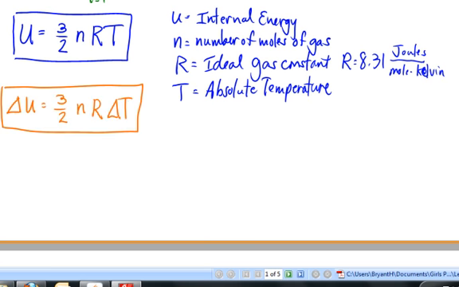This orange equation, the one that says changes in internal energy are equal to 3/2 times n times R times delta T, is the equation that we're going to use more and more when we get to thermodynamics, the first law of thermodynamics. And we're going to see that these changes in internal energy in a heat engine, say like an automobile engine or in a steam turbine, are going to occur as a result of work that can be done on the gas or heat that can be transferred to the gas. And so we're going to be interested in relating those things together in future lessons.